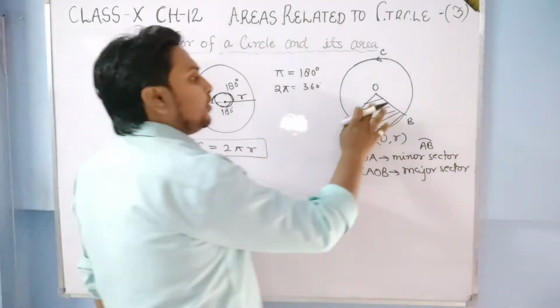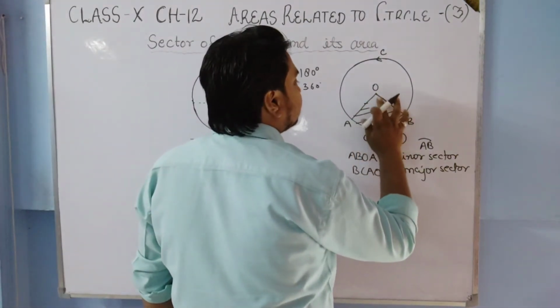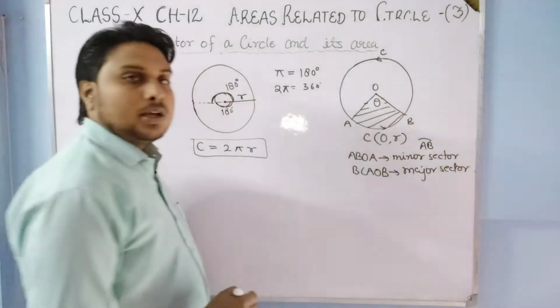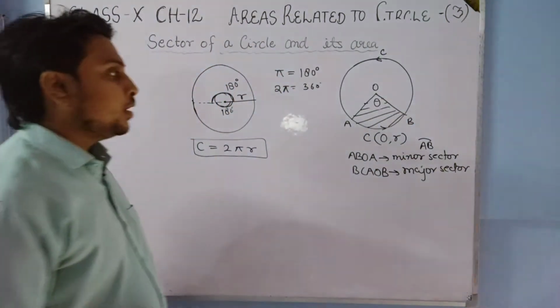So students, suppose here the angle is theta.